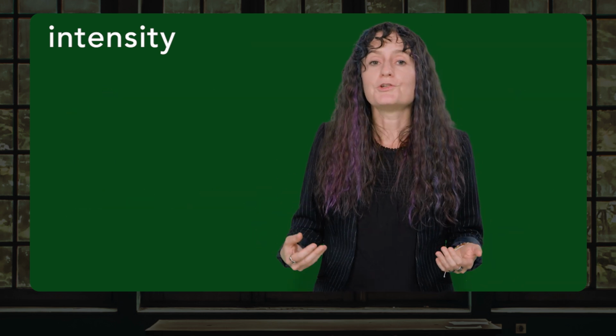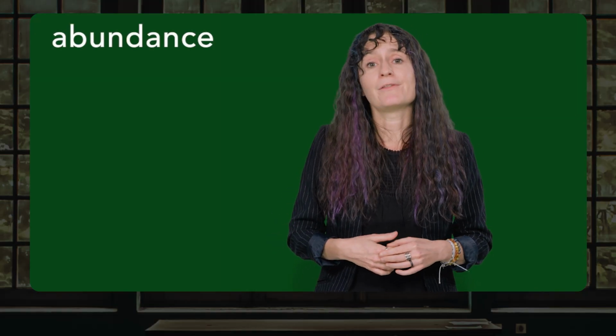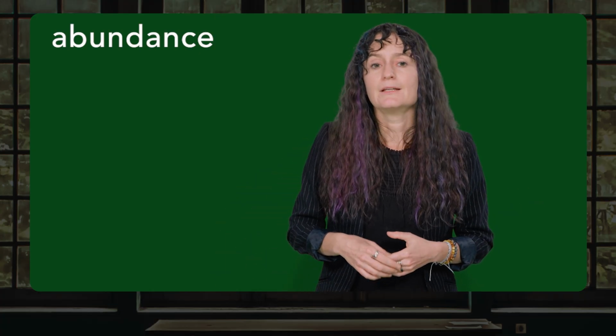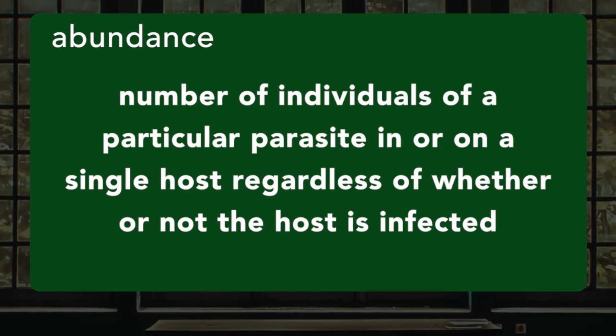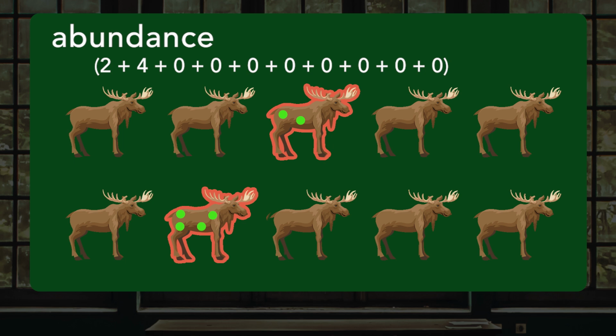If instead we were interested in the average abundance of parasites, that's a little bit different because when we're talking about abundance rather than intensity, we're taking into account all of the hosts, regardless of their infection status. According to Bush and his colleagues, abundance is the number of individuals of a particular parasite in or on a single host, regardless of whether the host is infected or not. Let's calculate the average abundance of this same moose population. In this case, we add 2 plus 4 plus 8 zeros divided by 10 moose total, which equals 0.6 ticks per host, an average abundance of 0.6 ticks per moose.